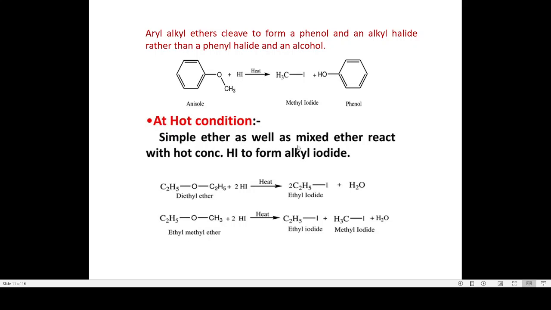Simple ether as well as mixed ether reacts with concentrated HI to form alkyl iodide. So when the ether, which can be simple or mixed, is made to react with HI in the hot condition, we get two molecules of alkyl halides. So only alkyl halides are formed in the hot condition.